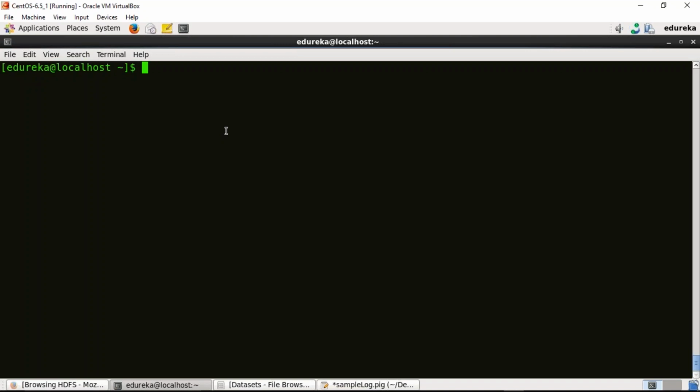Great, thank you. So for that, I need to write pig. That is, I want to execute the script in Pig MapReduce mode, right? And then I need to mention the path of the Pig script. Since my Pig script is present on my desktop, I will give the path to my script, that is desktop sample log.pig, right? And I'll press enter.